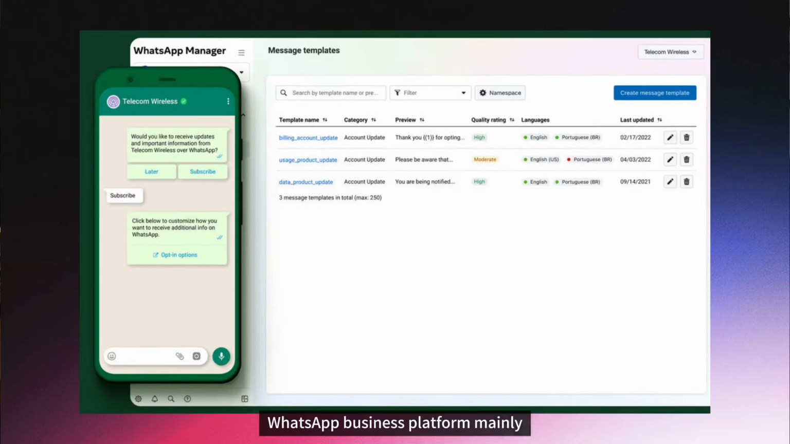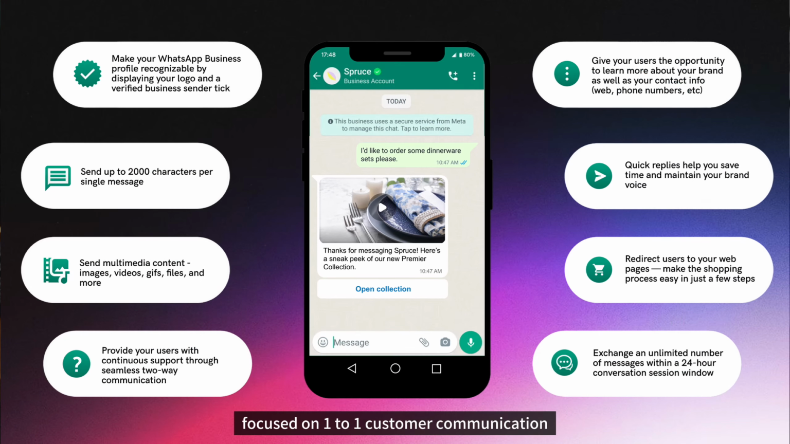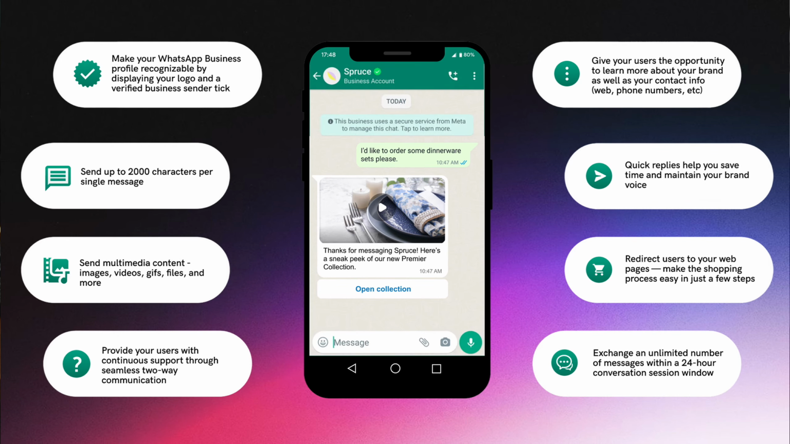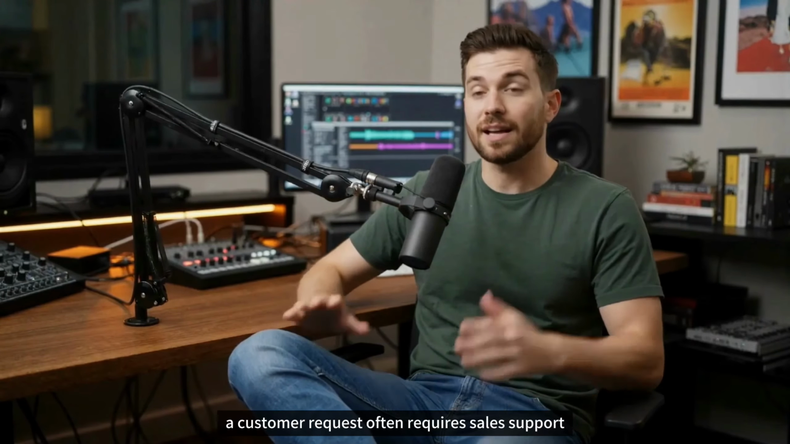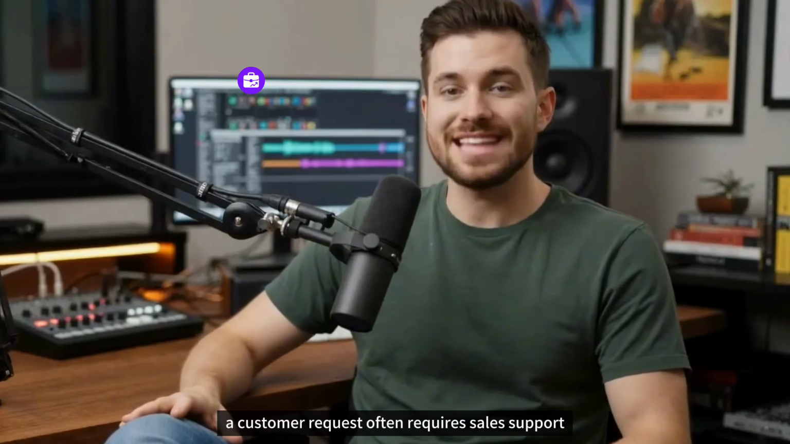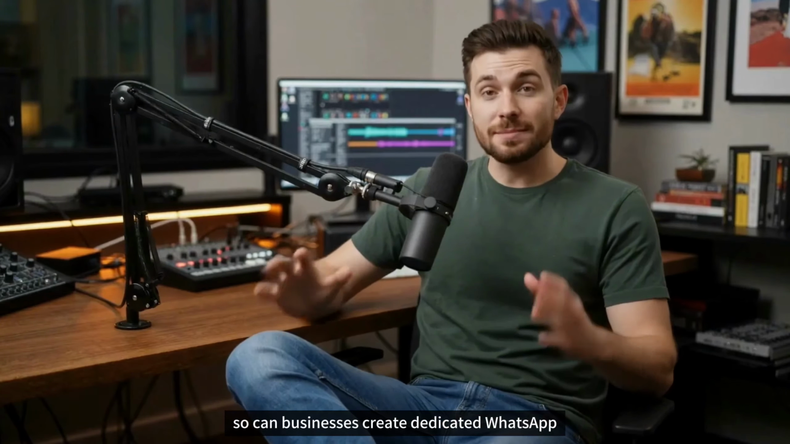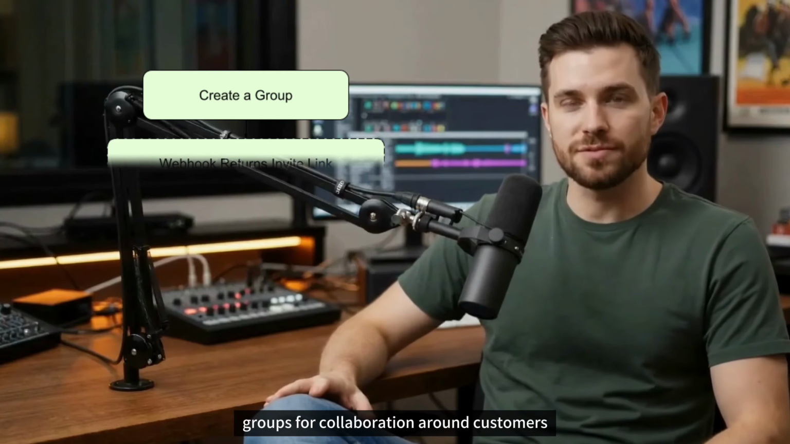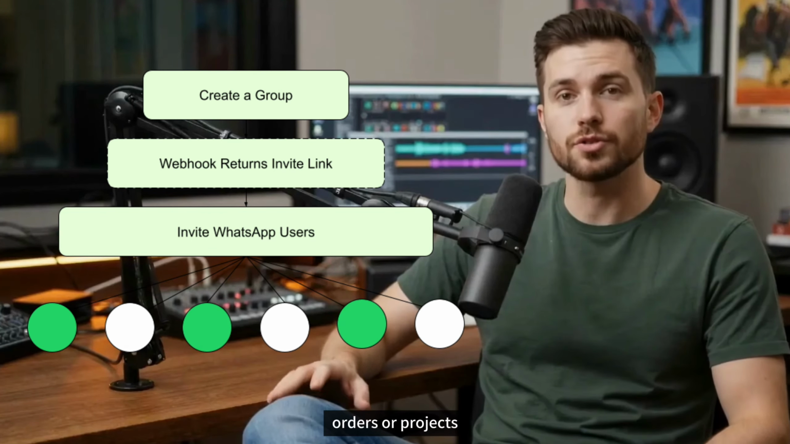In the past, WhatsApp Business Platform mainly focused on one-to-one customer communication, but in many real business scenarios, a customer request often requires sales, support, technical teams, or partners to work together. So can businesses create dedicated WhatsApp groups for collaboration around customers, orders, or projects?